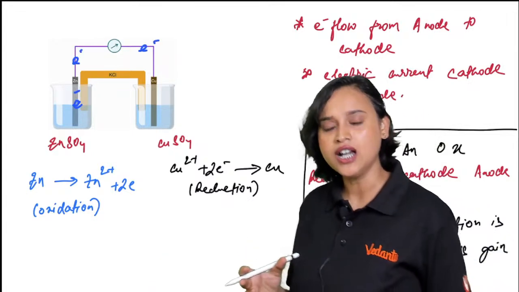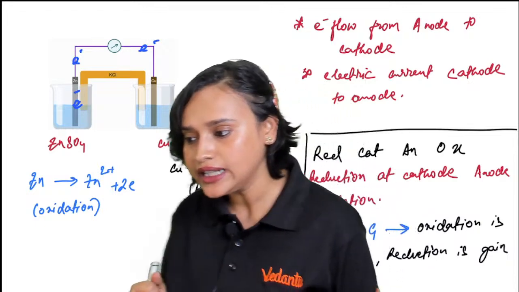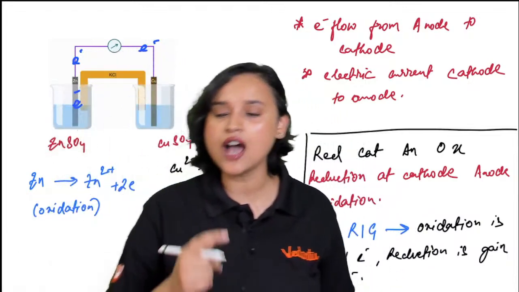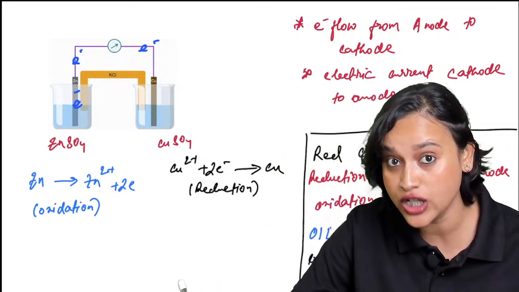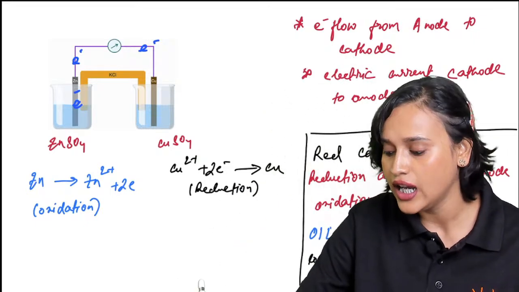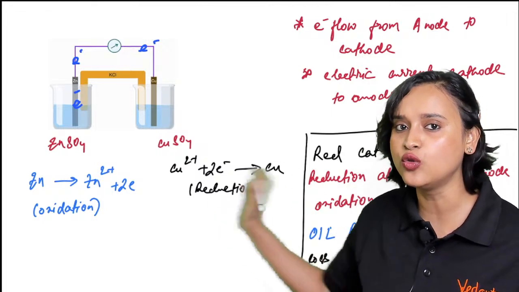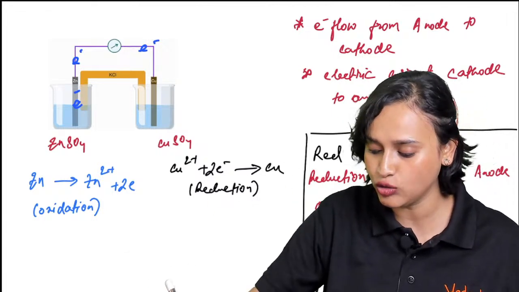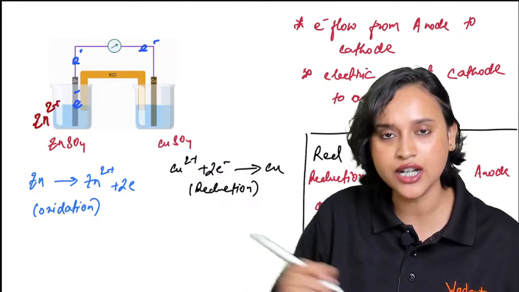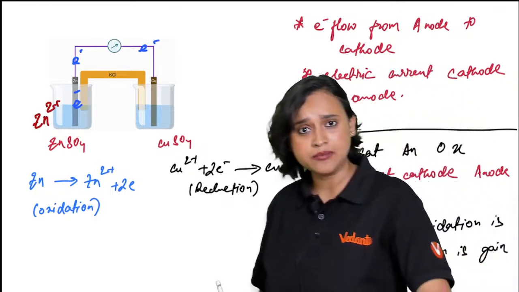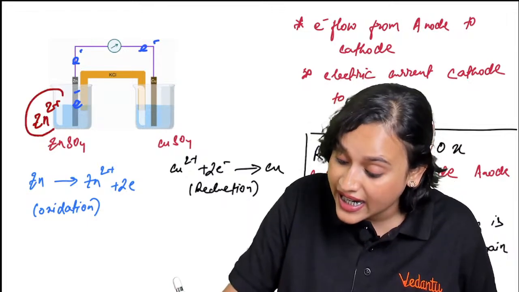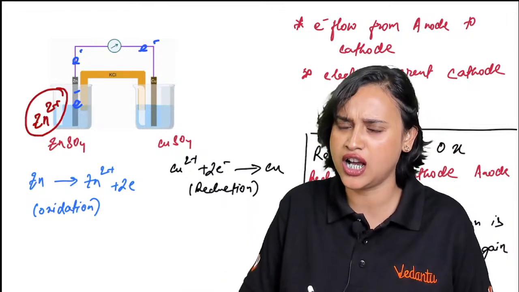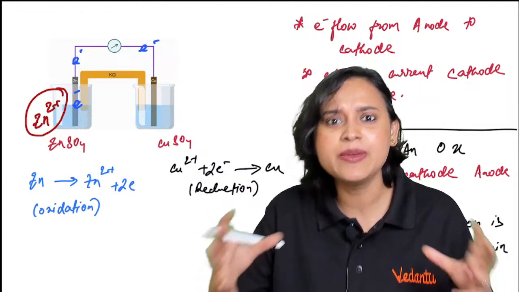But tell me, electrons are negative, right? Now that electrons are negative, and here in the solution, you know that zinc is losing electrons and forming Zn2+, isn't it? So here you have Zn2+. After some time, the electrons which are negatively charged and Zn2+ which is positively charged will be collected.